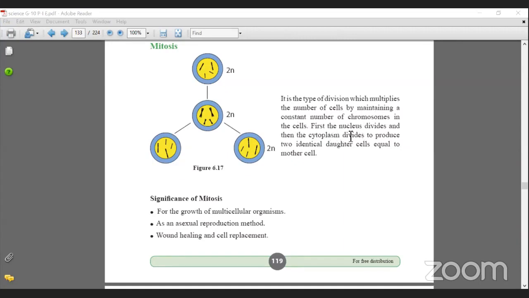First, the nucleus divides, then the cytoplasm divides to produce two identical daughter cells. These words are important: constant number of chromosomes. First the nucleus divides, then the cytoplasm divides. And remember these words, two identical daughter cells.